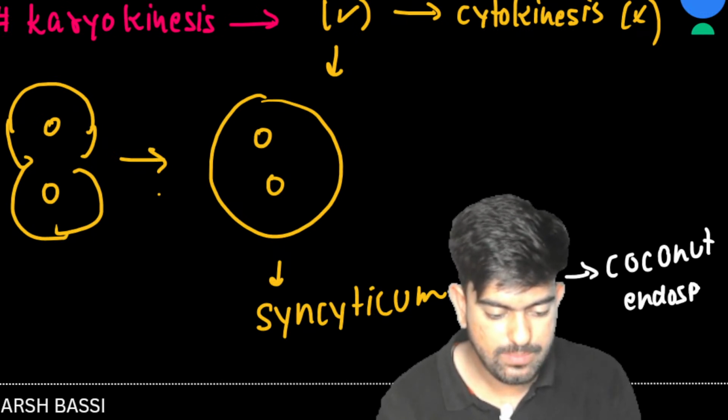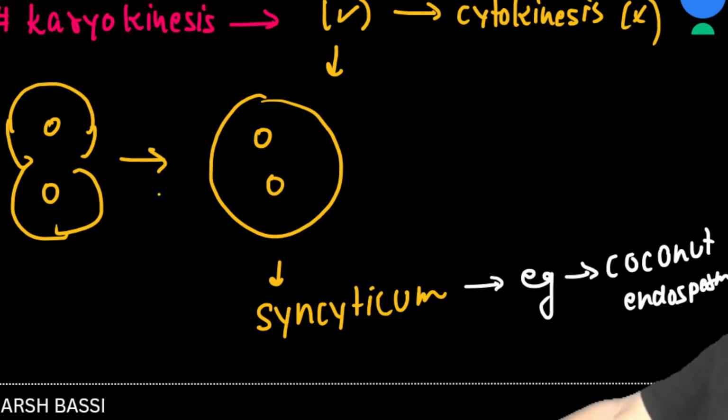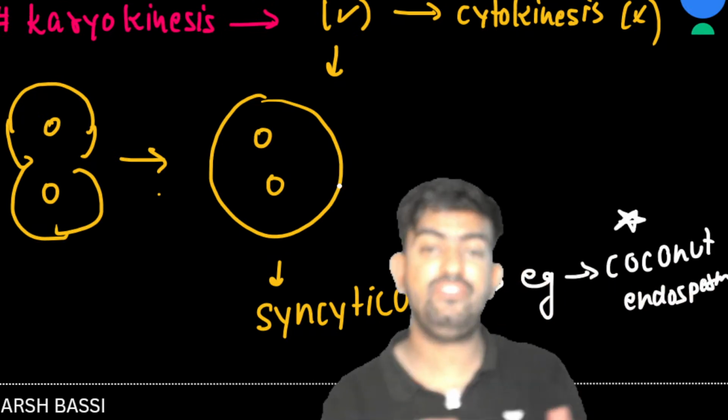And this comes in exams. It's a favorite question for NEET. So give it a star mark here, okay? The coconut endosperm shows the example of syncytium condition. Clear to everyone?